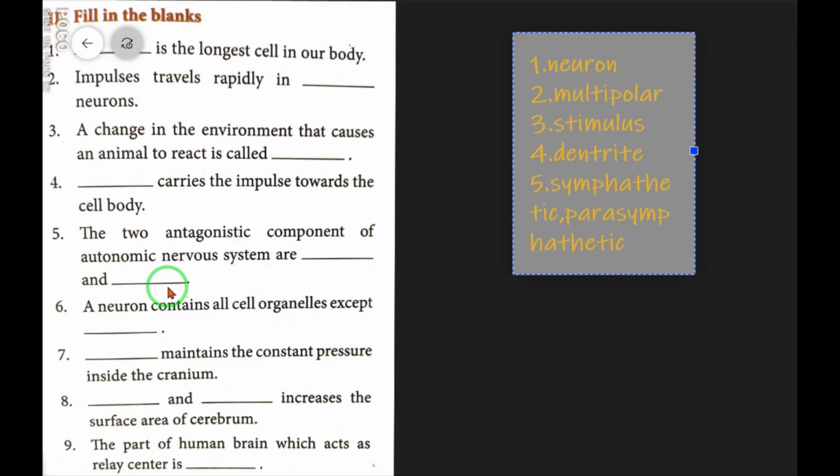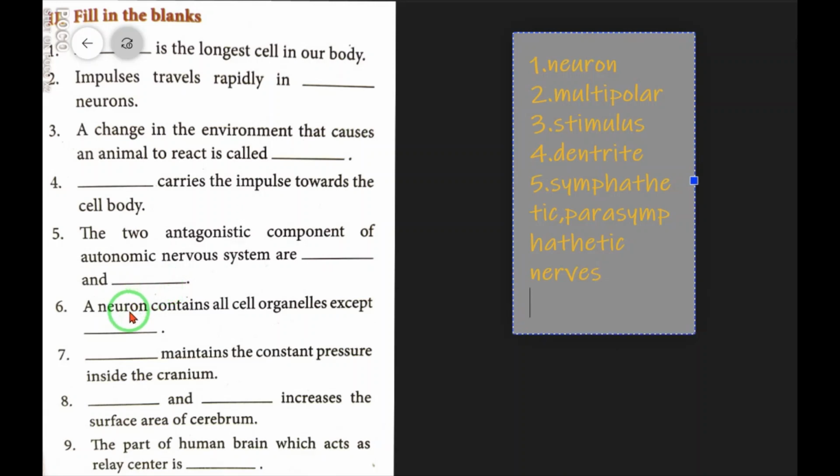Parasympathetic nerves. Question number 6. A neuron contains all cell organelles except dash. Centrioles. Question number 7. Dash maintains the constant pressure inside the cranium. Cerebrospinal fluid.